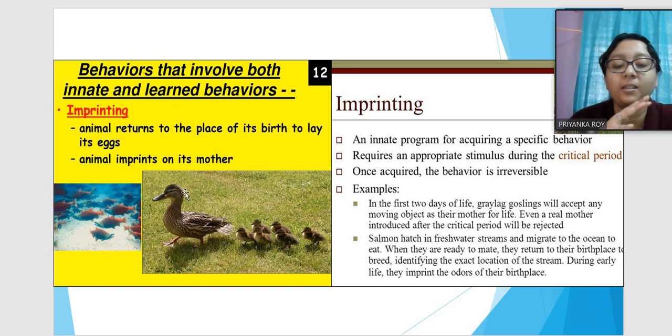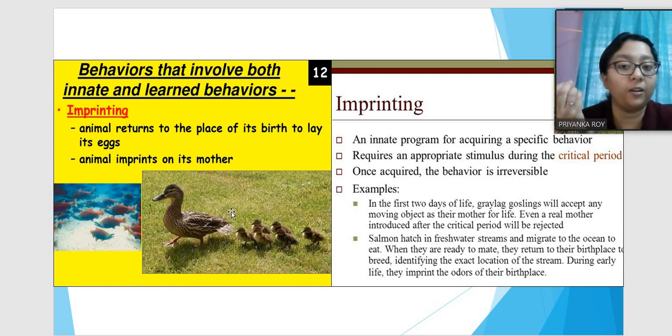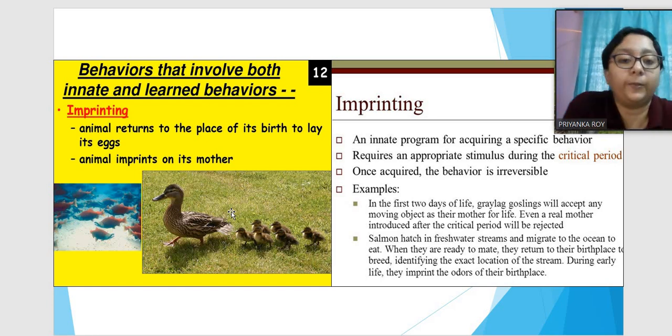We have seen this scene very often, that when a mother duck goes, there are a few ducklings just following it around. This behavior involves both innate and learned behaviors. In the first few days of its life, it will recognize its mother and it will act according to whatever the mother is doing, it will do the same thing. So this is known as imprinting behavior. It is innate as well as learned. It will learn that from its mother.